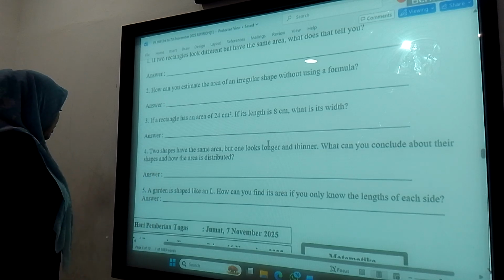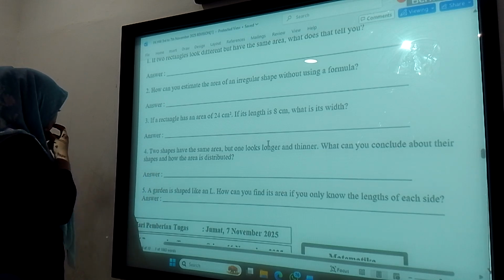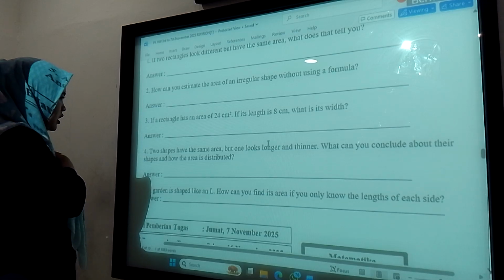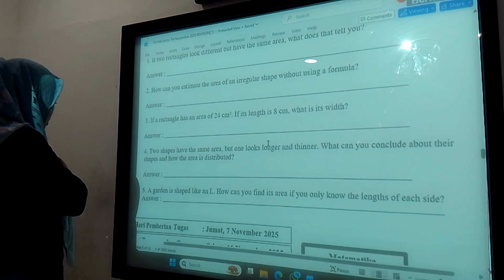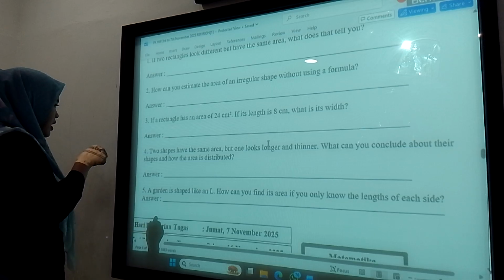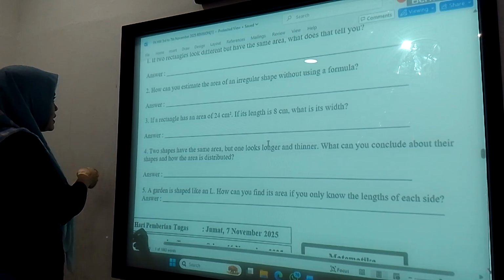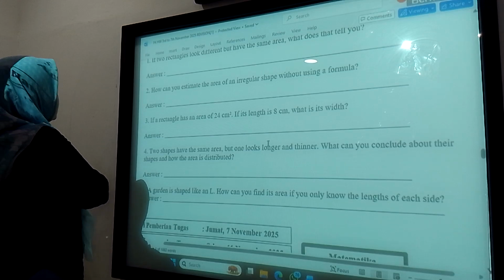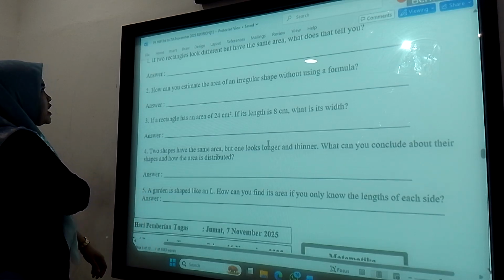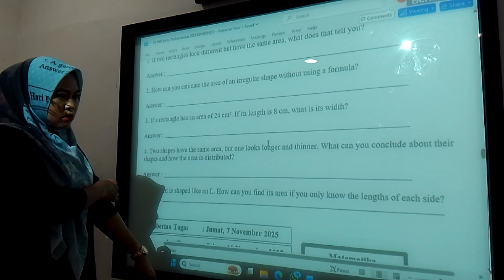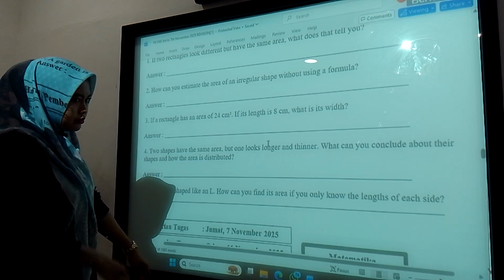Number five, a garden is shaped like an L. How can you find its area if you only know the lengths? So we can divide the L shape into two rectangles, find the area of each part, and after that we add them together. Okay, now we move to Mathematica.